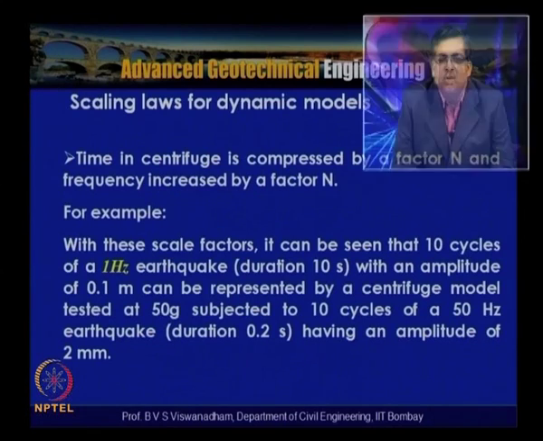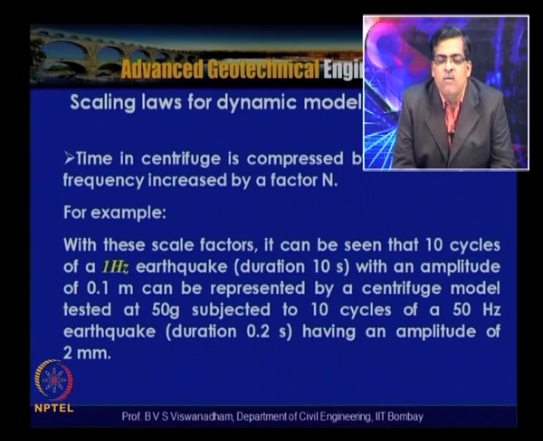So for example, with these scale factors it can be seen that if you are having 10 cycles of a 1 hertz earthquake, the duration is say 10 seconds with an amplitude of 0.1 meter in the field, it can be represented by a centrifuge model tested at 50 G, subjected to the same number of cycles, the 10 cycles, but of a 50 hertz frequency. That means that the frequency which is 1 hertz is now increased by 50 times, a 50 hertz earthquake, and the duration of this is about 0.2 seconds, having an amplitude of 0.1 by 50, that is about 2 mm.